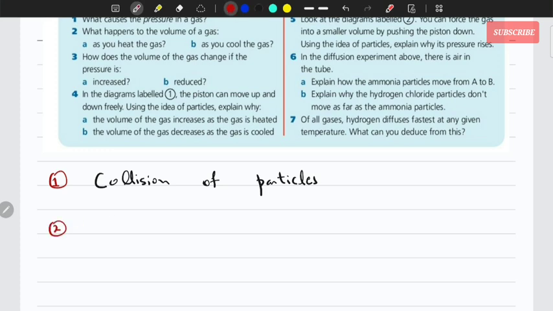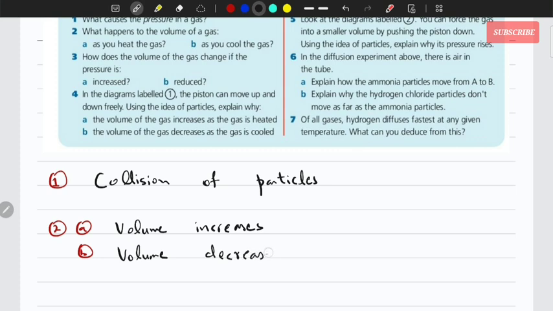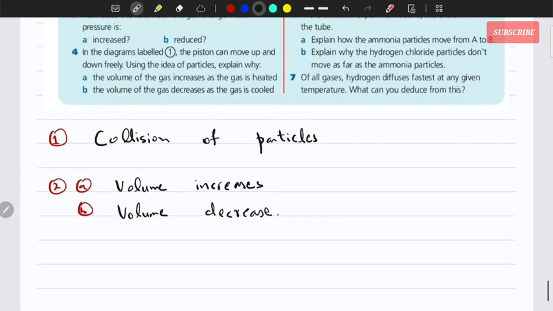Number 2, what happens to the volume of the gas as you heat the gas? When you heat up the gas, the volume increases. Why? We just talked about it. Because the energy increases, the collision increases, so volume increases. And as you cool down, the volume decreases, because the energy decreases, the collision decreases.